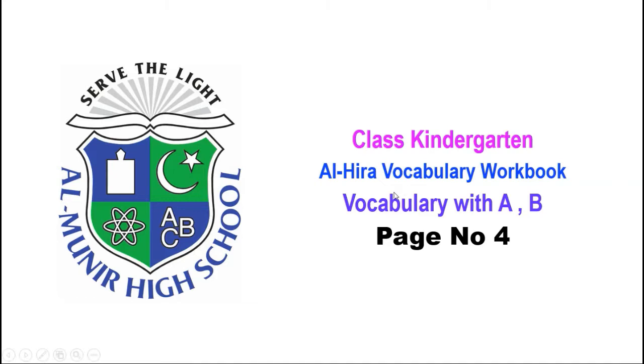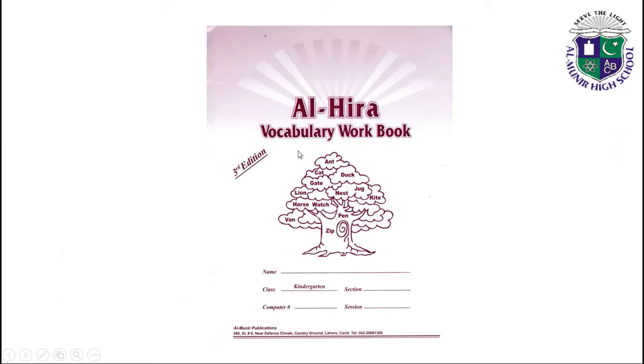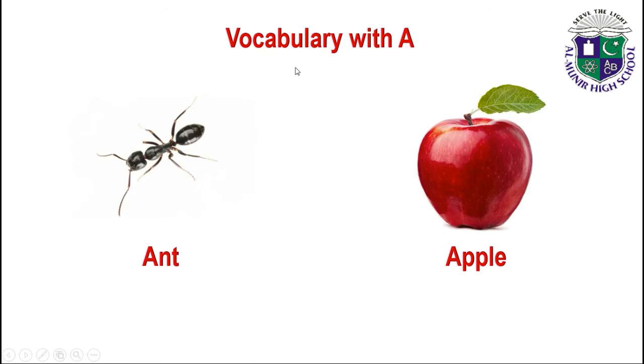KG class. Today we have work on page number 4 from your book Al-Hira Vocabulary Workbook, and the work is vocabulary with A and B. Vocabulary with A: ant, apple. A N T, ant. A double P L E, apple.